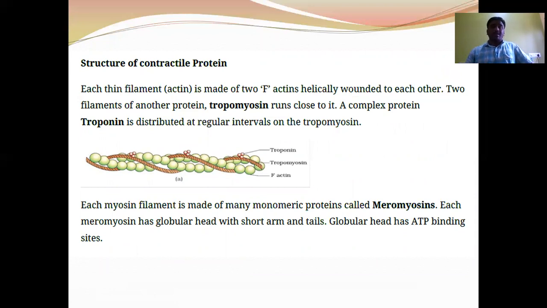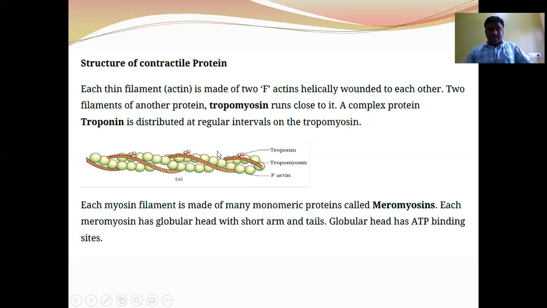Structure of contractile proteins. Myosin and actin filaments are composed of contractile proteins. Each thin filament is made up of two F-actins. They are helically wound around each other. Two filaments of another protein, tropomyosin, run close to it. A complex protein, troponin, is distributed at regular intervals on the tropomyosin.